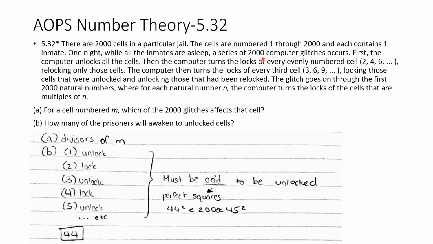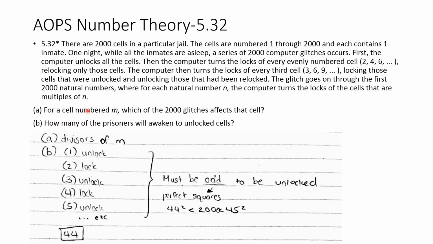Then the computer turns the locks of every evenly numbered cell, which is 2, 4, 6, etc., relocking only those cells. The computer then turns the locks of every third cell, locking those cells that were unlocked and unlocking those that had been relocked. The glitch goes on through the first 2,000 natural numbers, where for each natural number n, the computer turns the locks of the cells that are multiples of n.